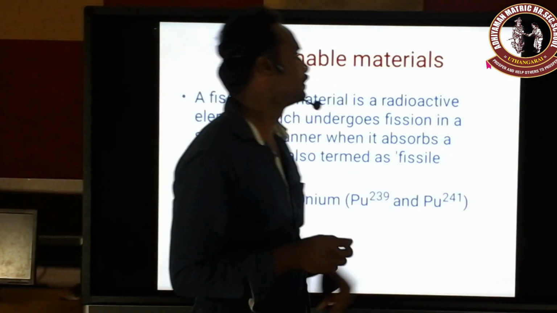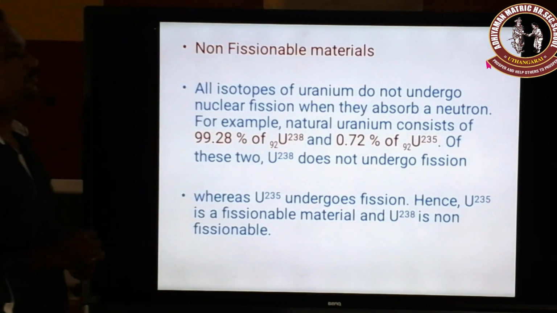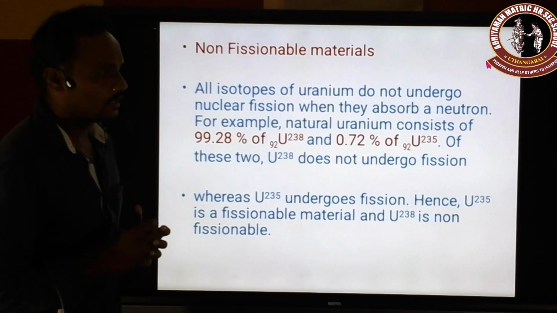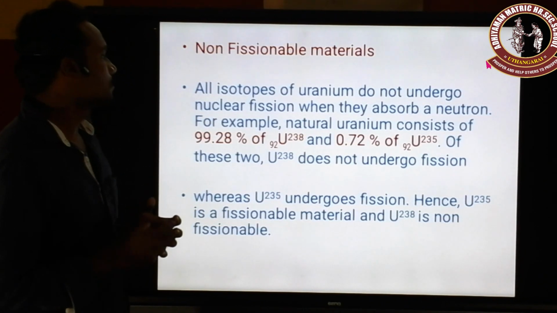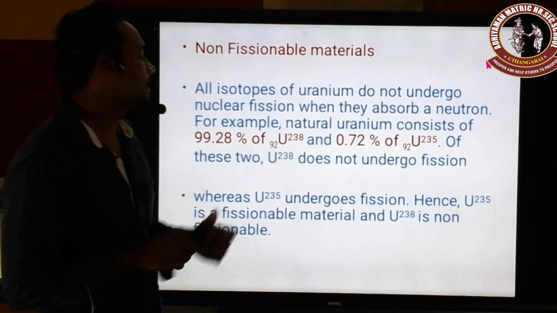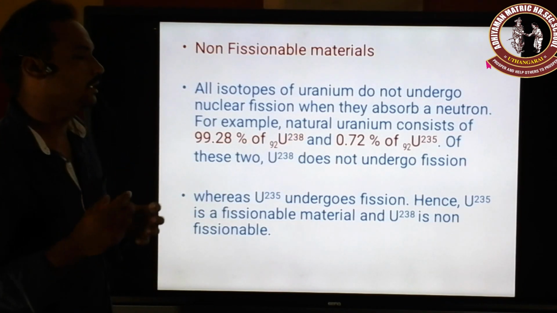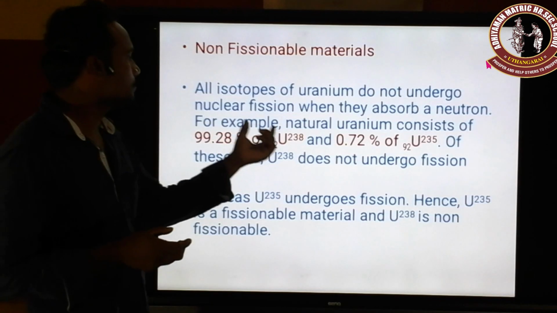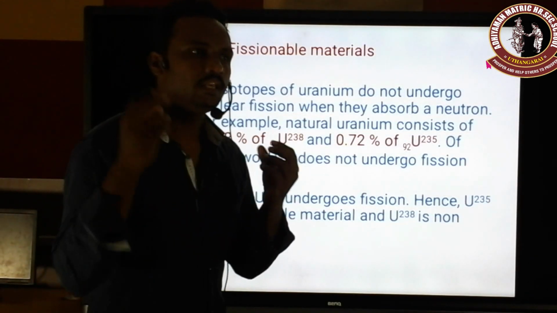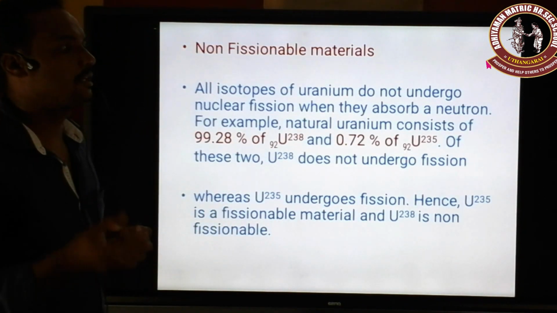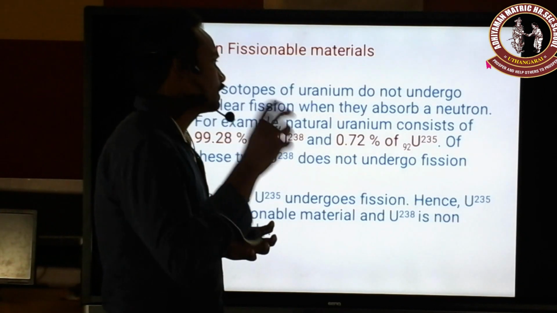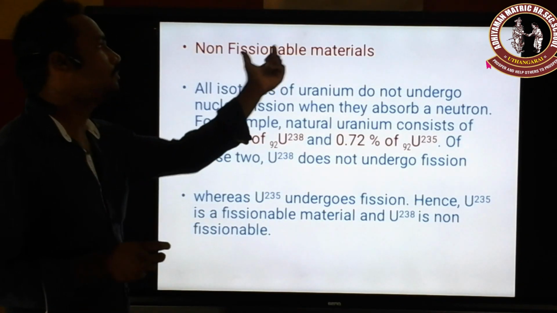Next we are going to see what non-fissionable materials are. We have four kinds of isotopes of uranium. Among them, uranium 238 is the most abundant element on the Earth's surface, but even though it is most abundant, it is not a fissionable material, because even if you give a neutron to uranium 238, it will not split. That kind of material is called a non-fissionable material.